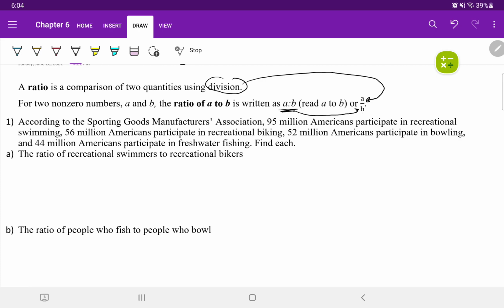I'm going to first set my ratio up in its fraction form, and I'm going to have recreational swimmers be my A and my recreational bikers be my B. When I set that ratio up in its fraction form, that is going to be 95 million over 56 million.